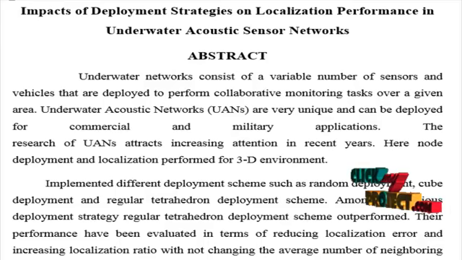For this estimation of performance, the received signal strength indicator technique is implemented, which utilizes the relationship between the transmitted signal power and received power. Based on the multilateration method, we can estimate the coordinates of the ordinary nodes with the known locations of anchor nodes. The performance of each deployment scheme is computed by the maximum localization ratio, which represents the localization of a larger number of ordinary nodes.